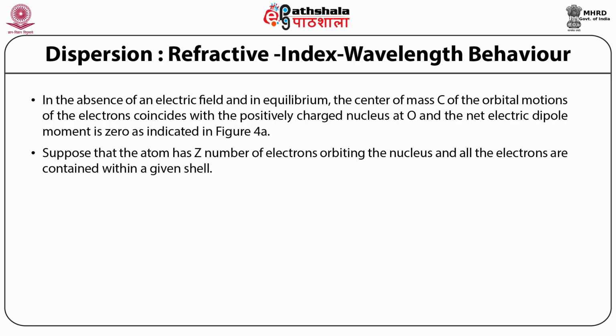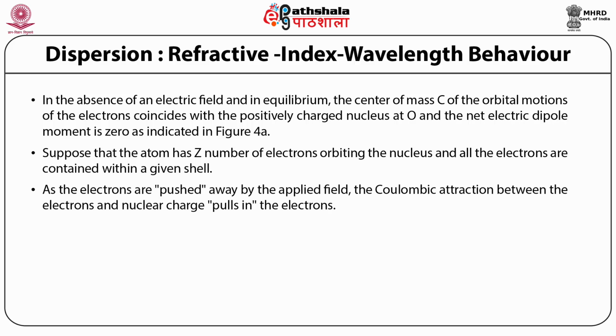In the presence of the electric field E, however, the light electrons become displaced in the opposite direction to the field. So their center of mass C is shifted by some distance x with respect to the nucleus O, which we take to be the origin, as shown in figure 4b.